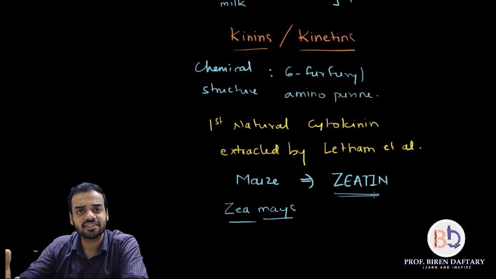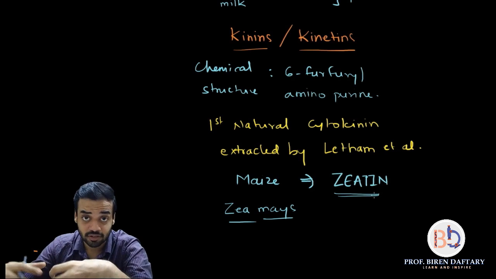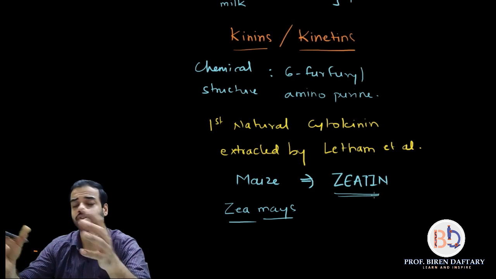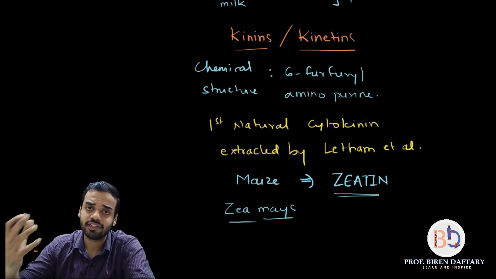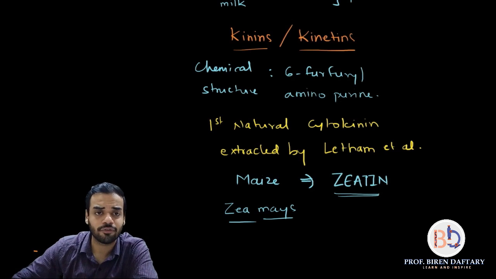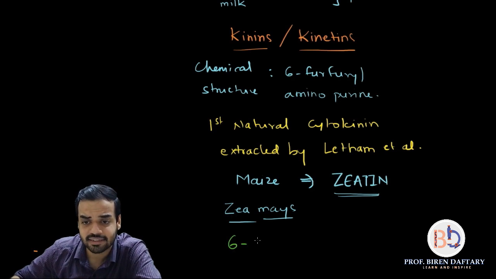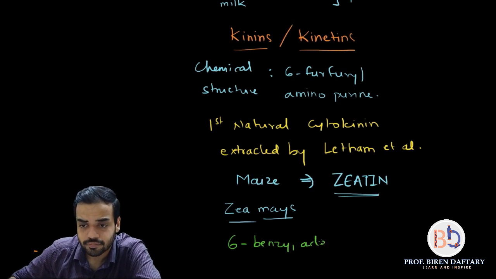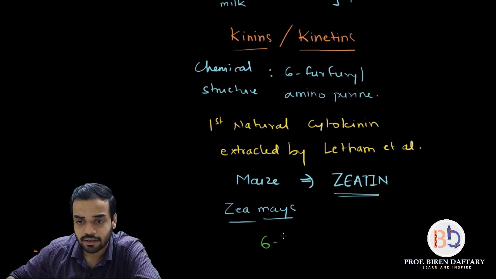Now, like natural cytokinins, I already told you there are about 7 different natural cytokinins obtained from plants. I'm talking about plants over here. So plants have about 7 different types of cytokinins. Apart from that, cytokinins are also prepared artificially, synthetically. One big example of a synthetically prepared cytokinin is called 6-benzyl adenine. Write it down again.